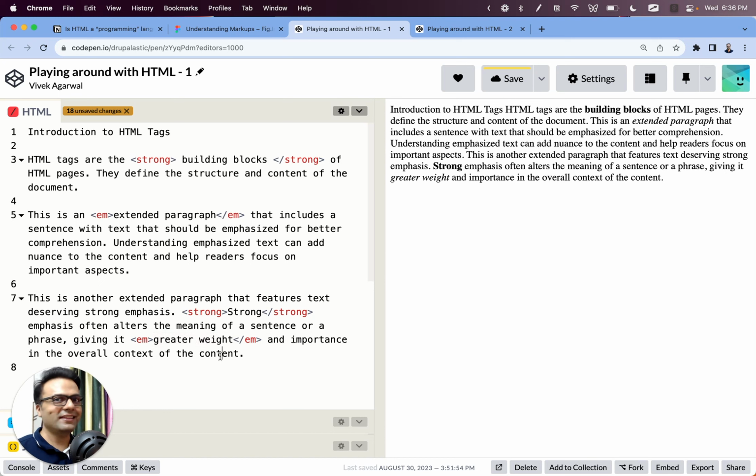Lovely, right? So we have already learned two very important HTML tags, and we will certainly go into depth of it. But for now, in order to make any piece of text strong, we use the start strong tag and the end strong tag. Second thing, if we want to make any piece of text emphasized, we start it with the start emphasized em tag and end em tag. We denote end of a tag using forward slash.